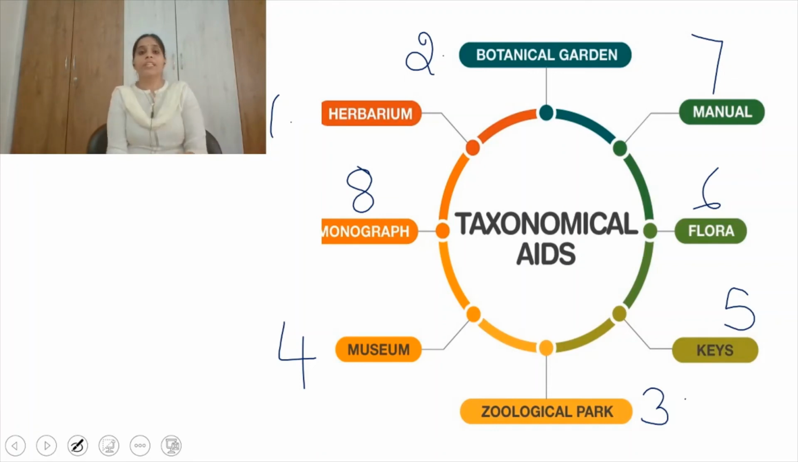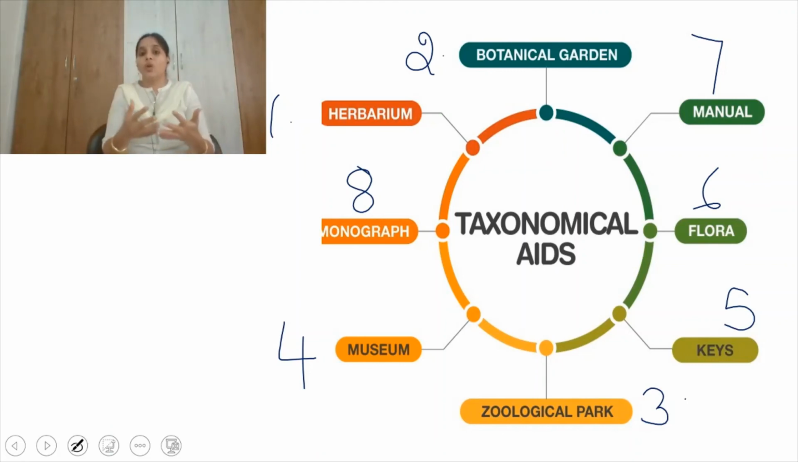Museums can be present in colleges, schools, and universities also, where specimens of dead organisms are present in jars of special liquids, and on the jar there will be a label showing which genus and species it belongs to, which class, like that markings will be there on the jar.